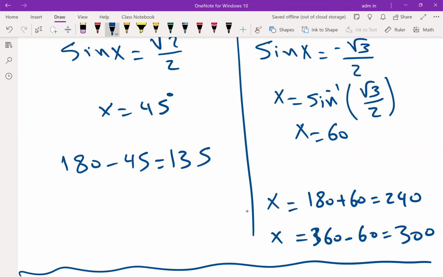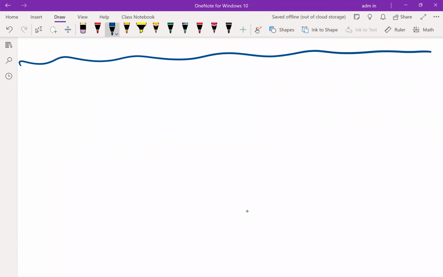Listen, I will repeat this again. I will give 4 equations, but now for cosine. I explained for sine. There are 2 cases. If it is positive, x, 180 minus x. If it is negative, 180 plus x, 360 minus x.